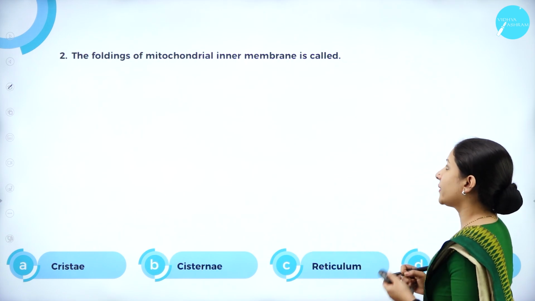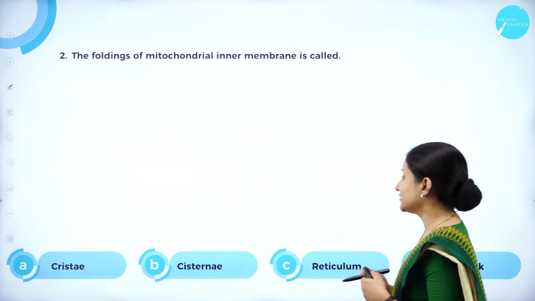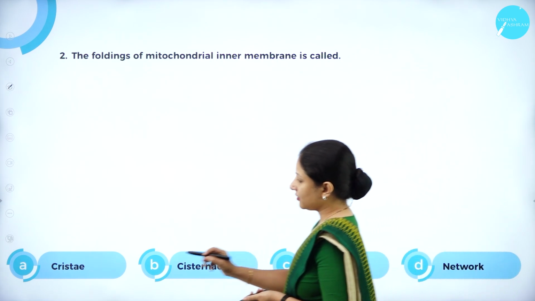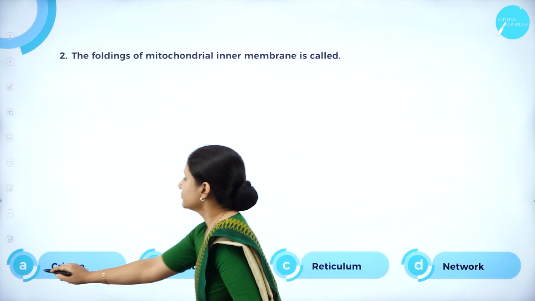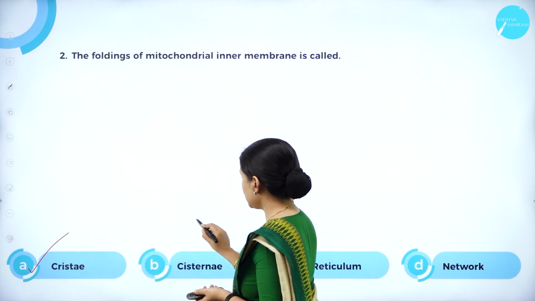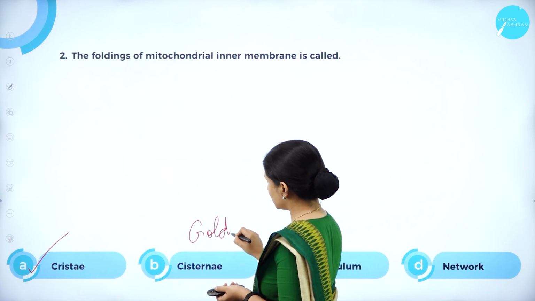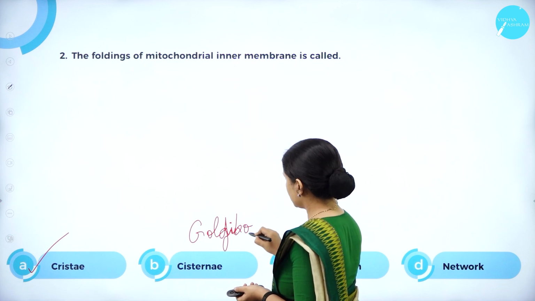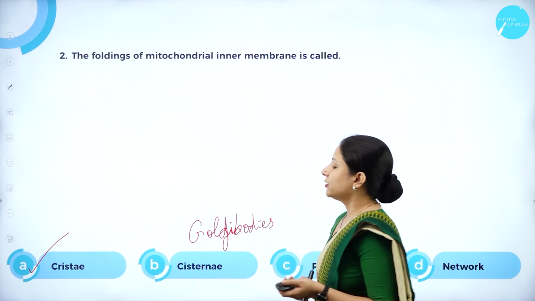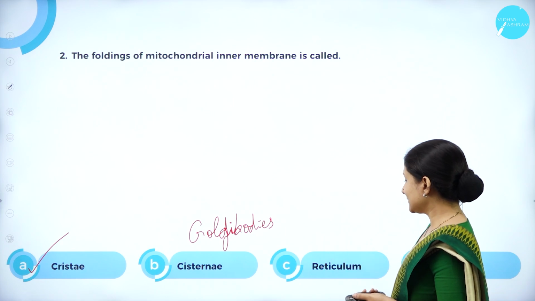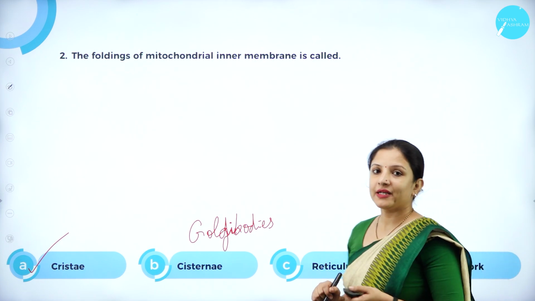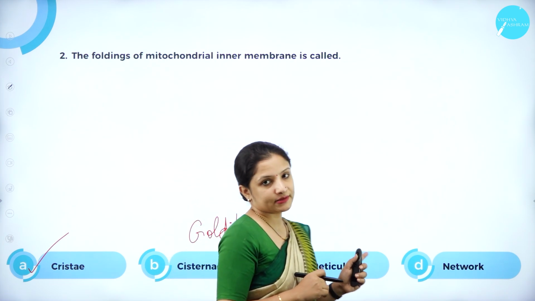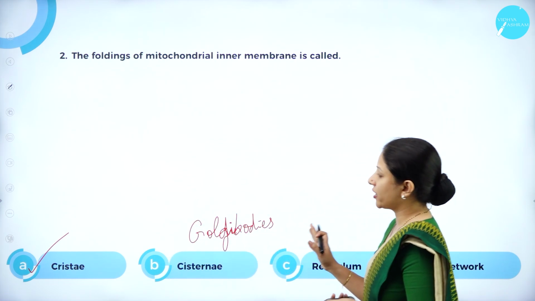Next, the foldings of the mitochondrial inner membrane are called: cristae, cisternae, reticulum or network? Cristae is the right option here, because cisternae is what we call the disc-like foldings present in Golgi bodies. And reticulum is the network present in the endoplasmic reticulum. So the right answer for this question is cristae.